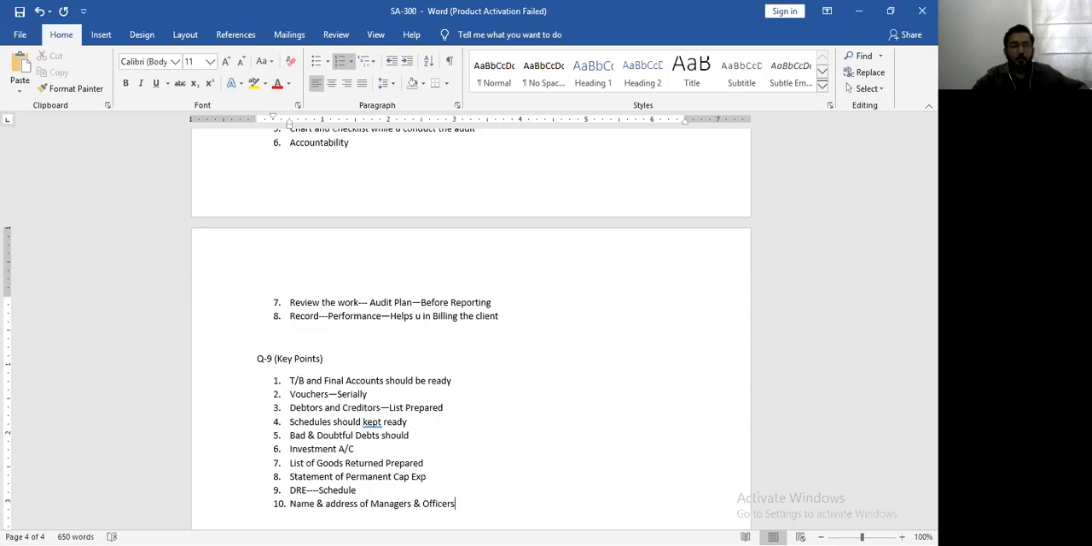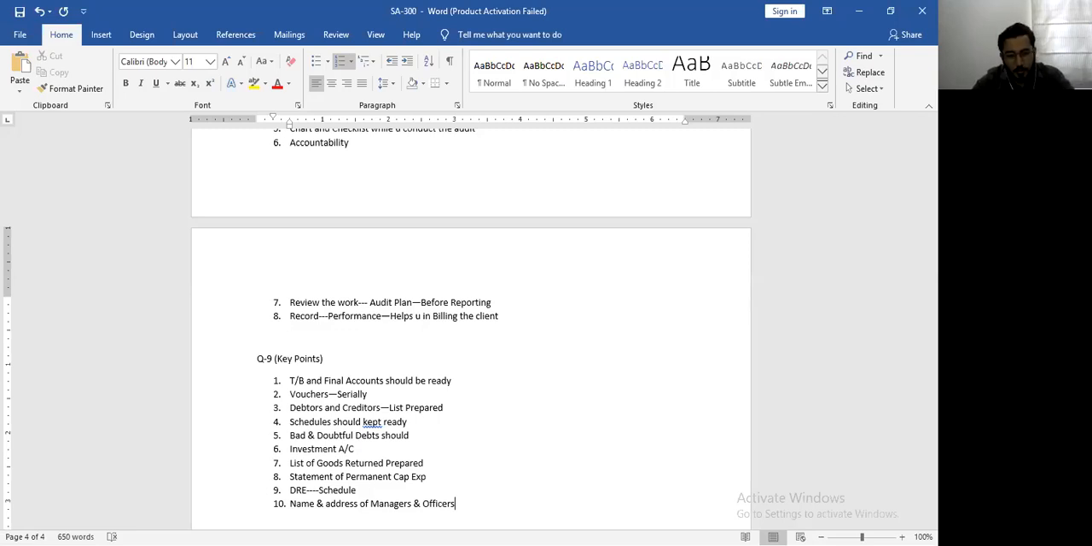So this is again important from the auditor's viewpoint, which means that there are 10 important instructions that the auditor will give before beginning the audit, right? Which are those 10 points? The first, trial balance and final account should be kept ready. Vouchers should be serially numbered. Debtors and creditors, a proper list should be prepared. All the schedules, including prepaid expenses, accrued income, everything should be kept ready. A schedule for bad and doubtful debt should be kept ready.